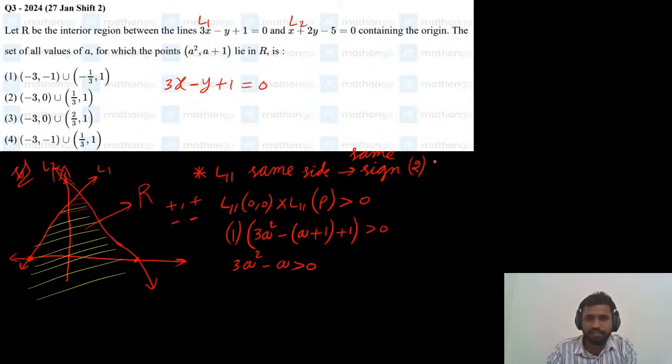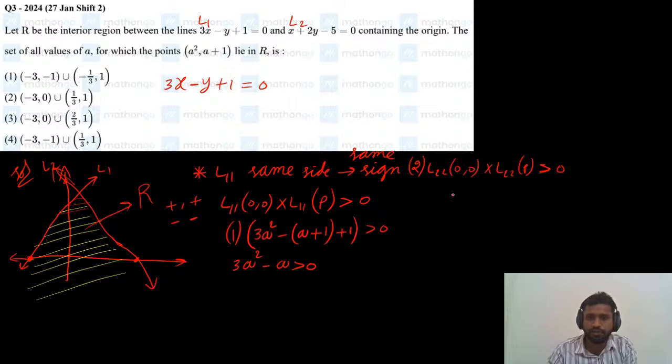similarly, just substitute origin in line 2 and substitute the given point also in line 2, and the product will be greater than 0. So simple concept here. If 2 points lie on the same side of the line, and we substitute the points in the line and get the same sign, then the 2 points lie on the same side. 2 points lie on either side of the line if they get opposite signs. Same side, same sign; either side, different signs.